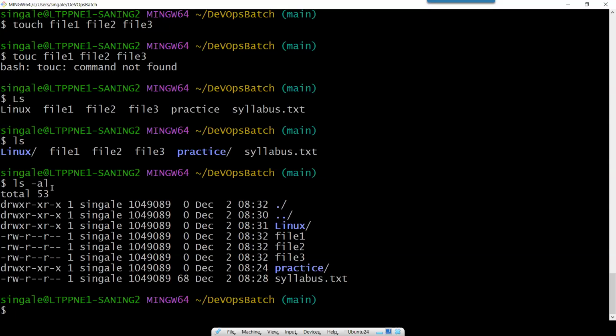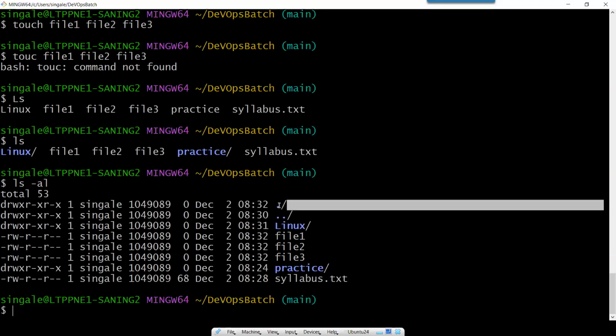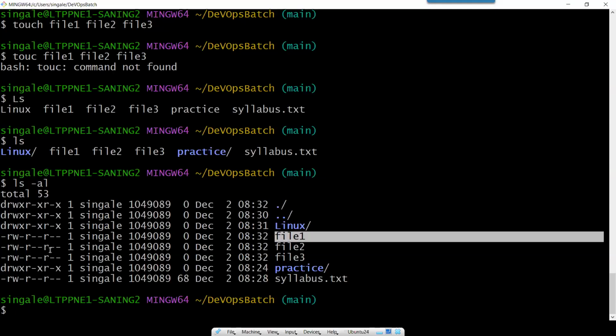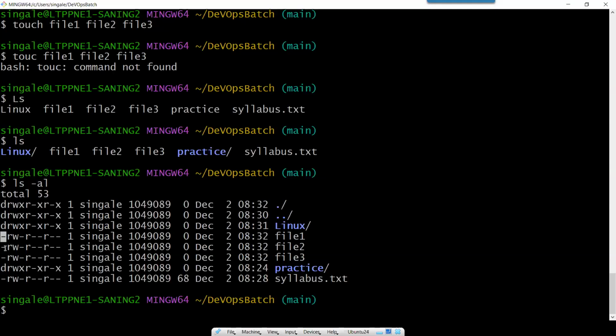At the same time, when you do ls -al, you can see the first character is a D. Here you can see it has a slash and the first character is a D, which means it is a directory or folder. Here also it has a slash and a D, so it is a directory. This is a second observation you can use to find out whether it is a file or a directory or a folder. But here, file 1, file 2, file 3 have a hyphen or dash. Sorry, that means it is a file, not a directory.